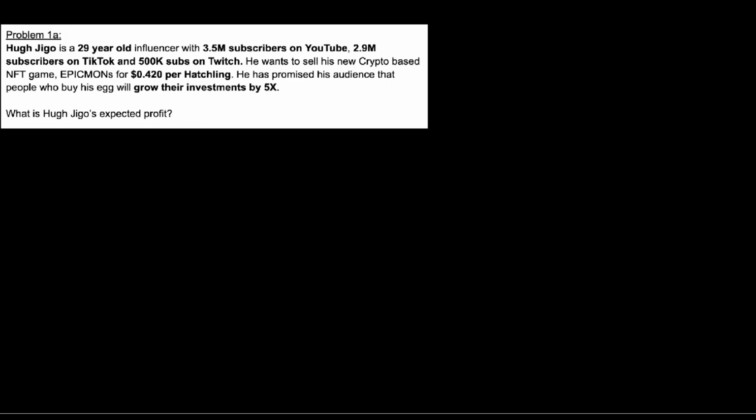Welcome back everybody. To solve this problem, we first have to figure out what we're solving for. In this case, it would be profits, and we would bring in our equation. Remember our equation? It would be C, celebrity, multiplied by brackets U plus M. Now we have to solve for each of these variables.